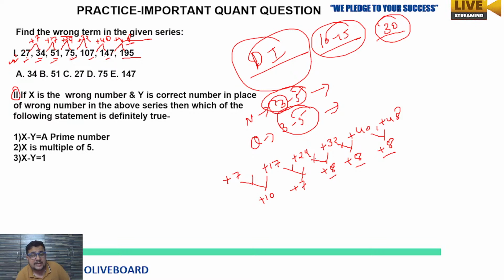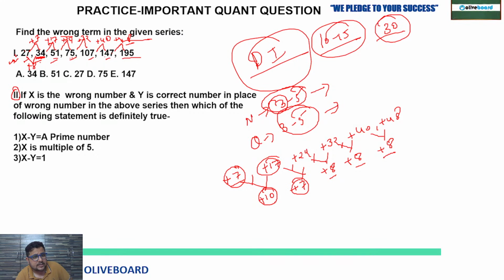But if you see the first difference of differences is 10, then 7. So there might be a common number which has these 2 differences. Just figure out that number, that is 34. You can see 27 plus what? It is 17, this is 7. So instead of 7 we can add 8.